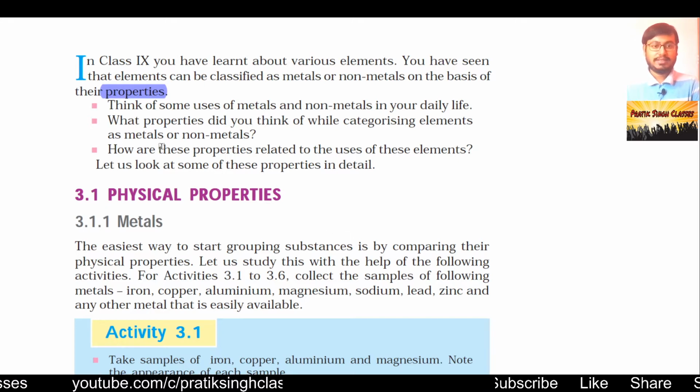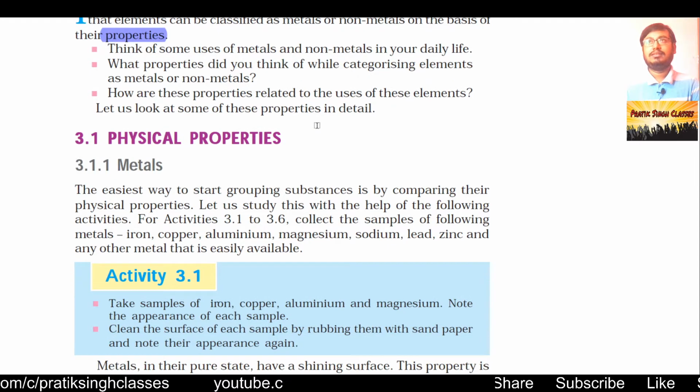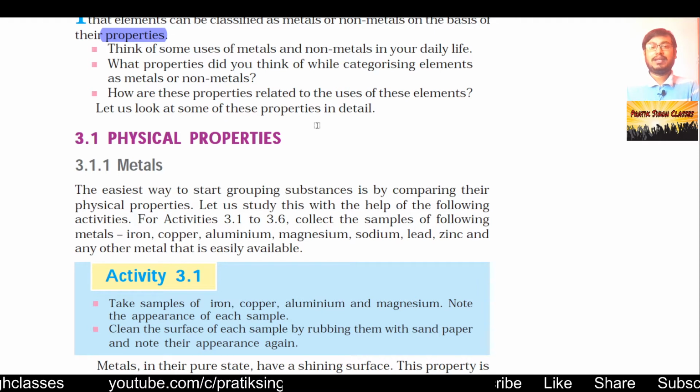Now coming to the text, think of some usage of metals and non-metals in your daily life. In class 9th we have seen what are metals and what are non-metals, and then there are some elements which are kept in the category of semi-metals, which are neither metals nor non-metals, but they have some properties of both. Fine.